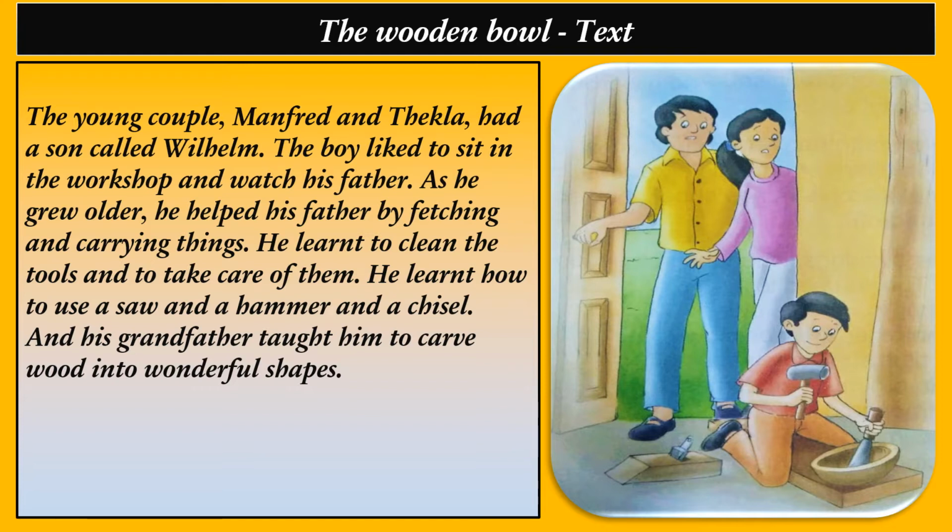Now, in this paragraph, we find that Manfred and Tekla were a couple and they had a son whose name was Wilhelm. Wilhelm would always help his father. He would clean the tools and also take care of them. Wilhelm also learned to use a saw, a hammer, and a chisel from his grandfather, who would teach him how to make different wonderful shapes. Here in this paragraph, we find three kinds of tools used by a carpenter: a saw, a hammer, and a chisel.